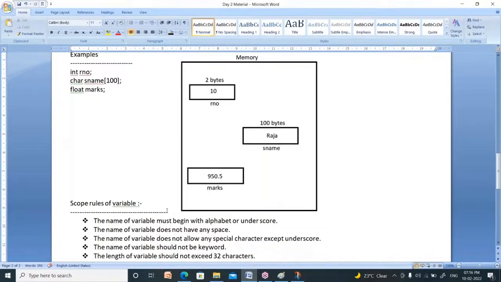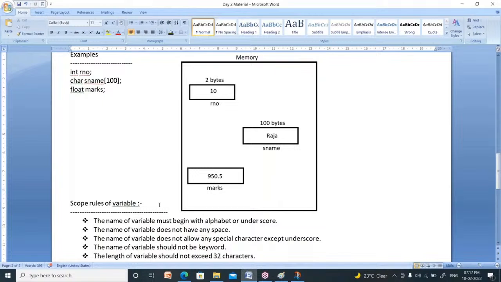Now the scope rules of variables. There are 5 scope rules. The name of the variable must begin with alphabet or underscore. You should not start a variable using number. Second point, the name of the variable does not have any space. So it doesn't allow spaces. The name of the variable does not allow any special characters except underscore. You can use only underscore in name.